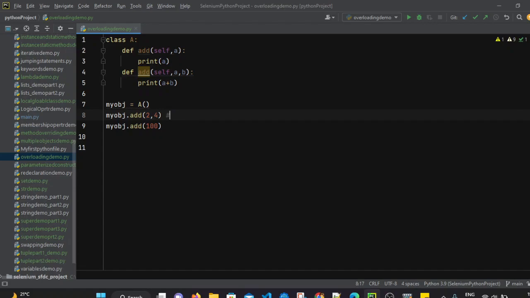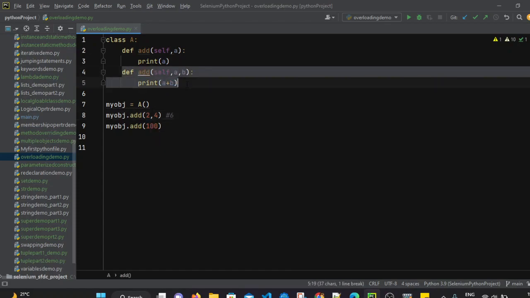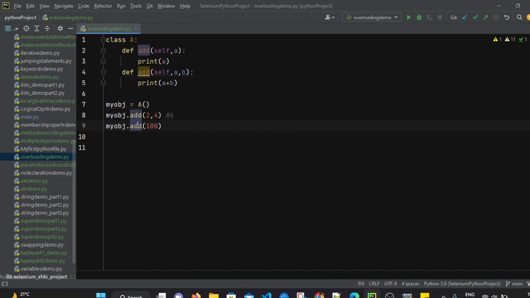When we call my obj.add with two parameters, it should call this method, add a plus b, and return 6. And when we call the second method with only one parameter, it should return only that value. That means it should return 100 only.